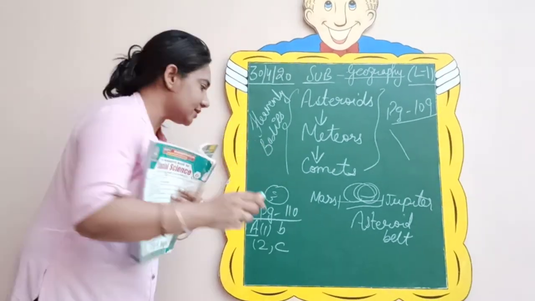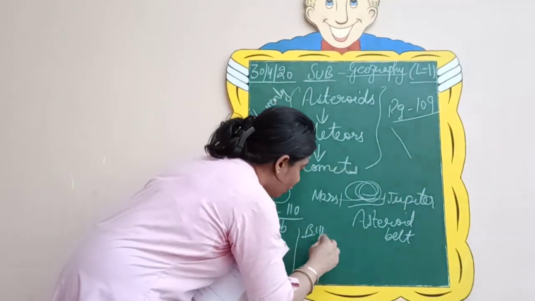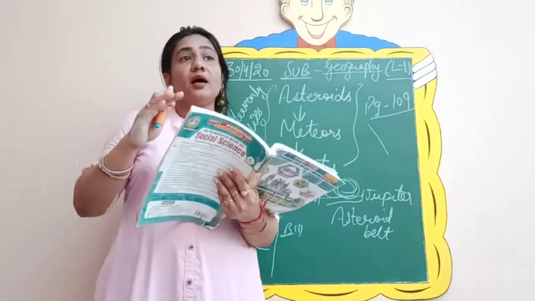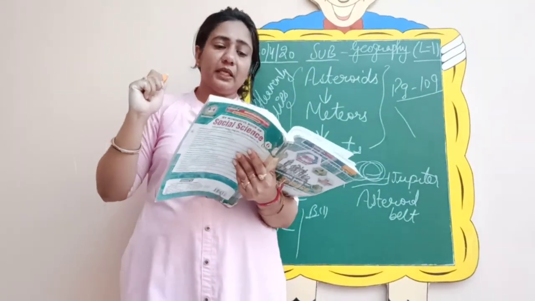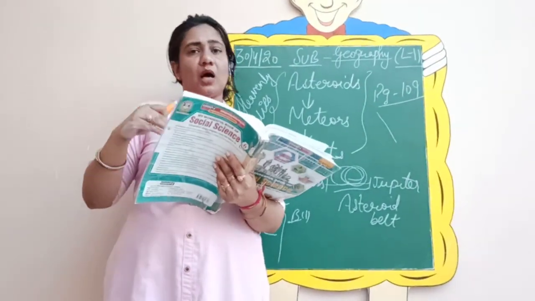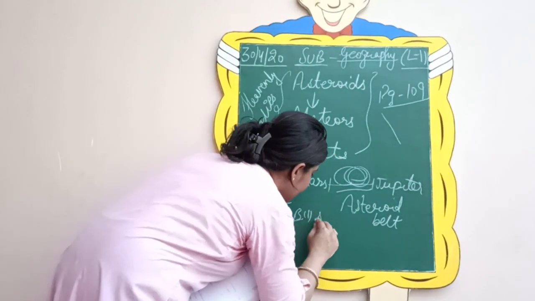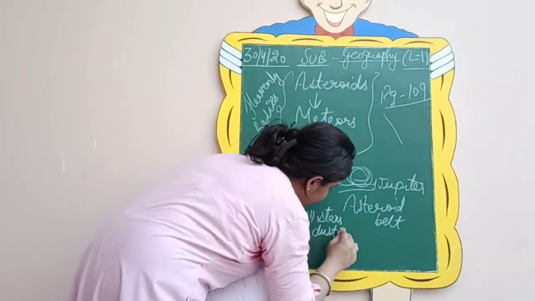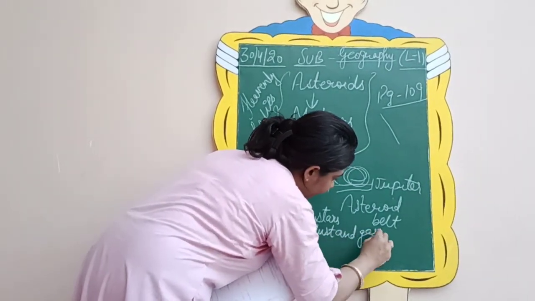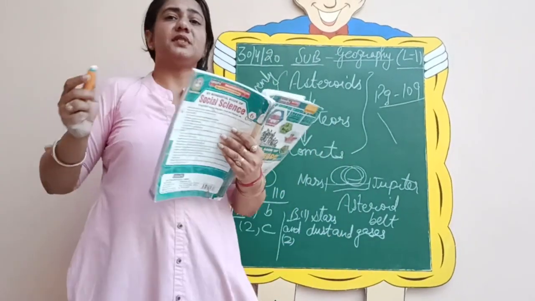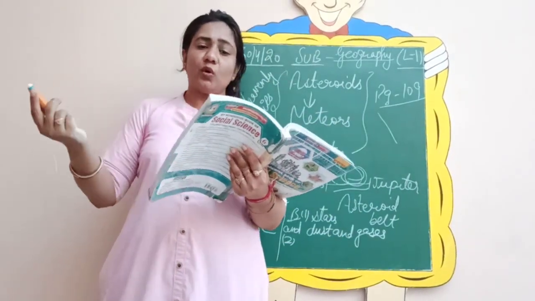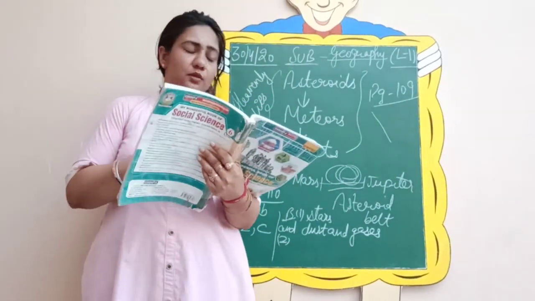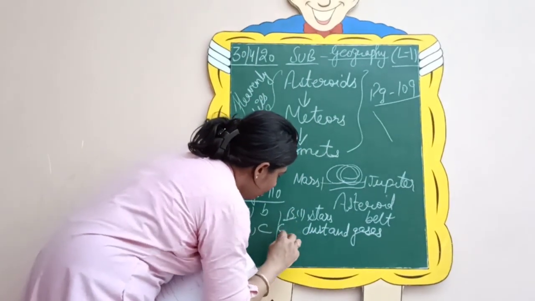Coming to the fill in the blanks, that is exercise number B in your book. First fill in the blank. A galaxy is a group of billions of, galaxy is comprised of what? Billions of stars and clouds of dust and gases. So this is your first fill-up, stars in the first blank, clouds of dust and gases in the second one.